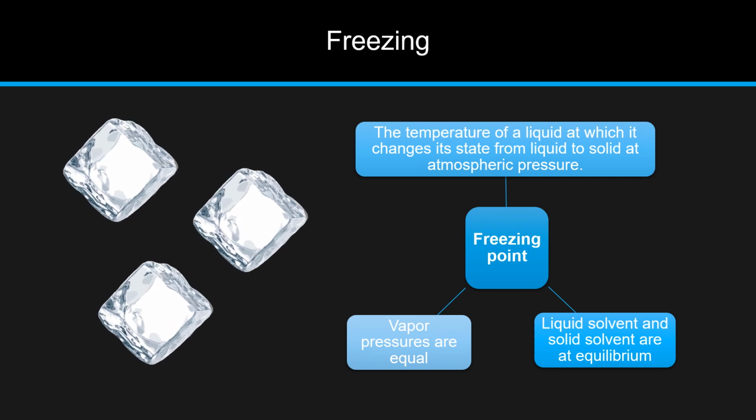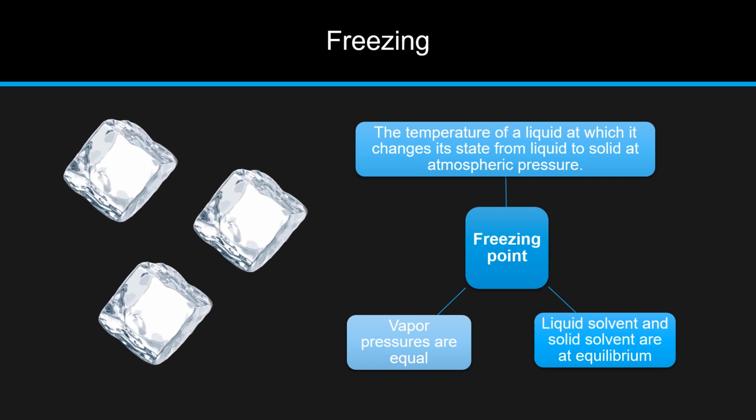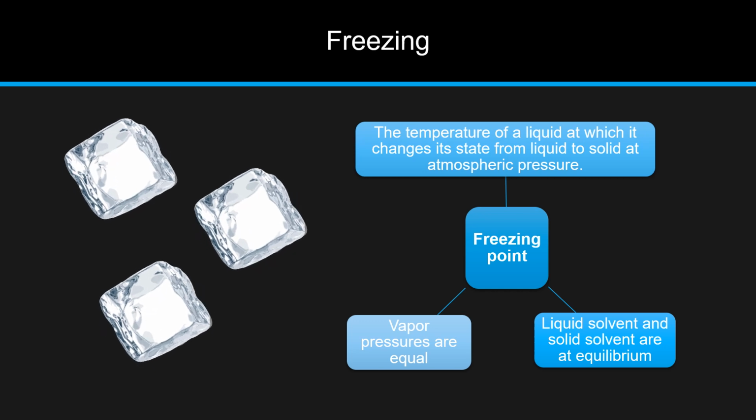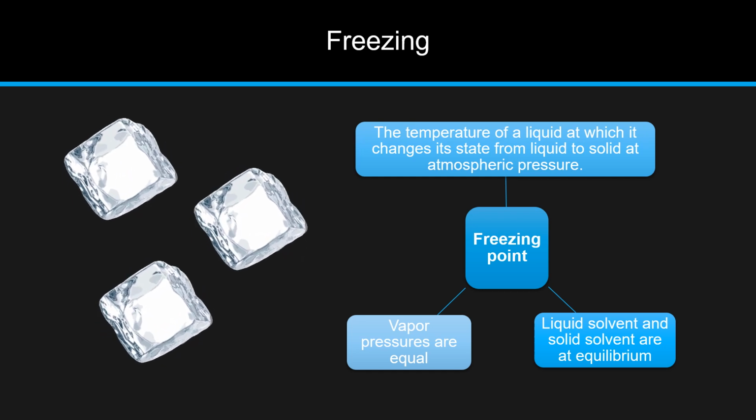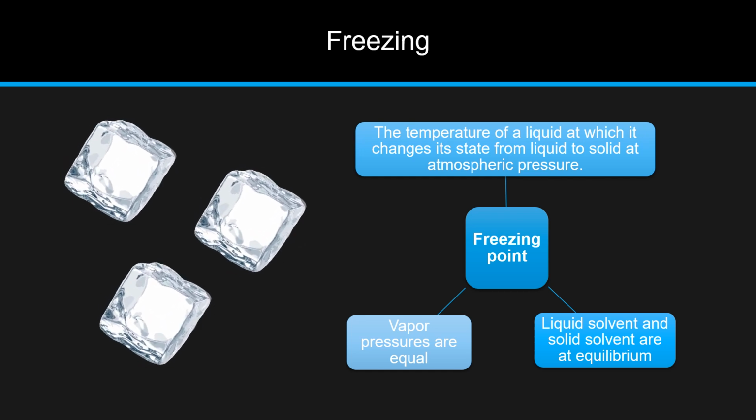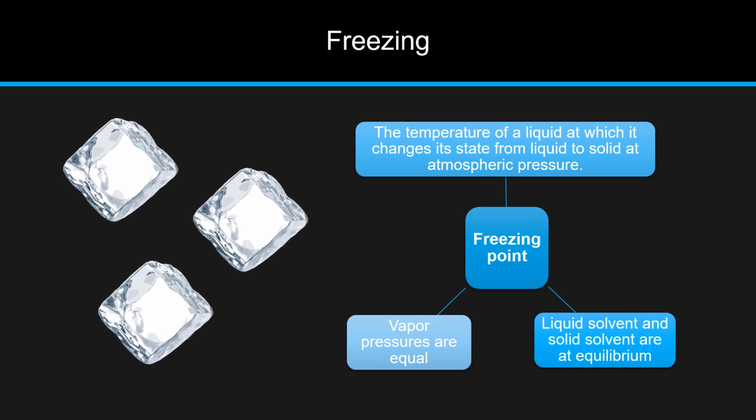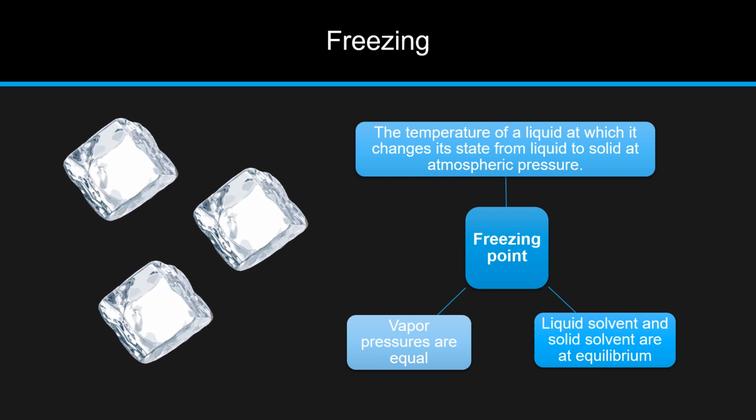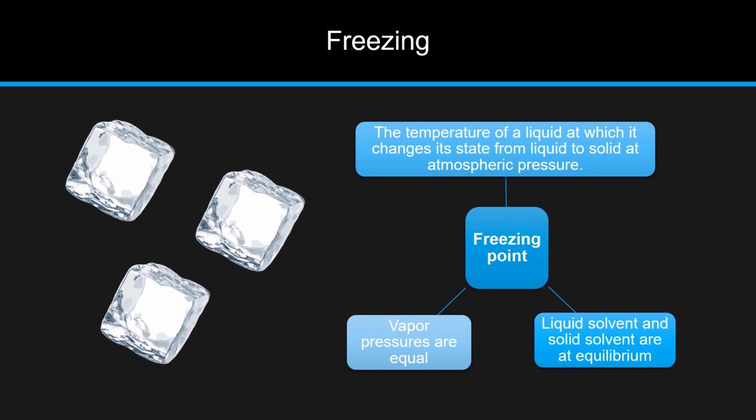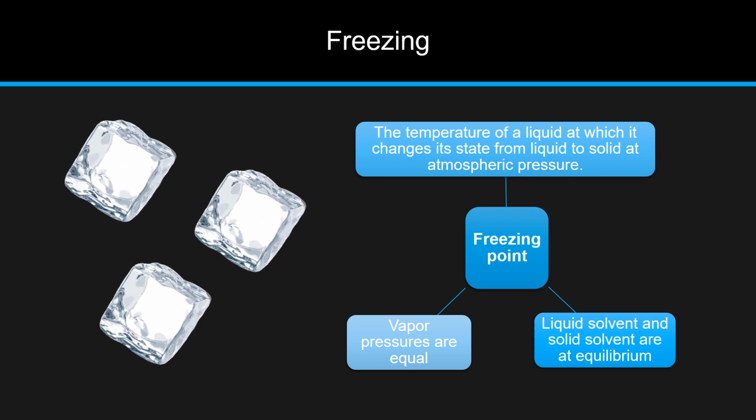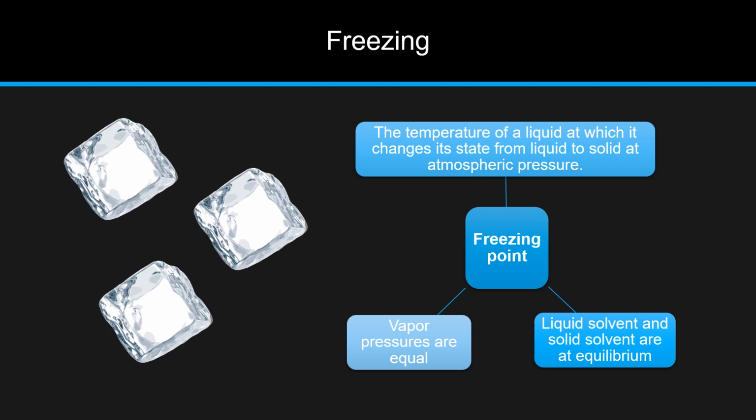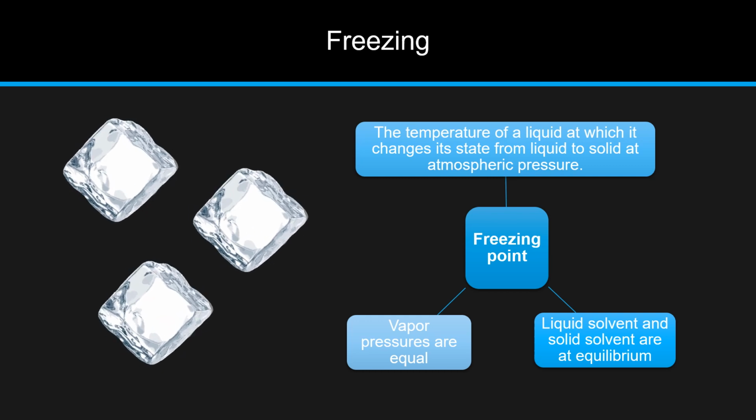Next is freezing. Freezing is the phase change from liquid to solid when its temperature is below the freezing point. The freezing point is the temperature at which liquid solvent and solid solvent are at equilibrium, so that their vapor pressures are equal. In theory, the melting point of a solid should be the same as the freezing point of a liquid. In practice, however, small differences between these quantities can be observed.